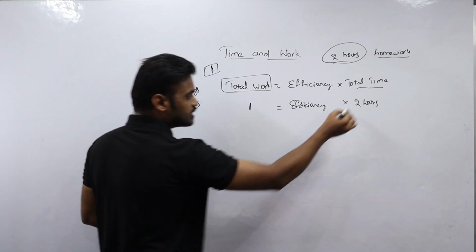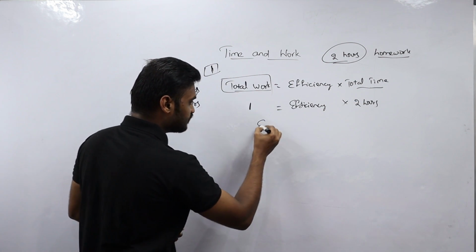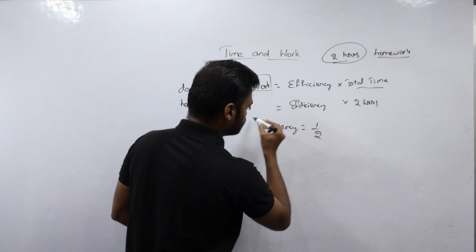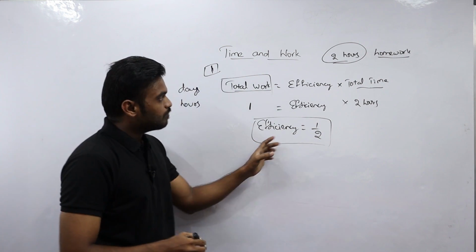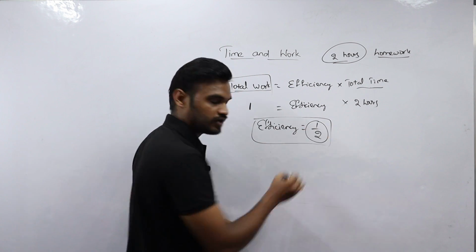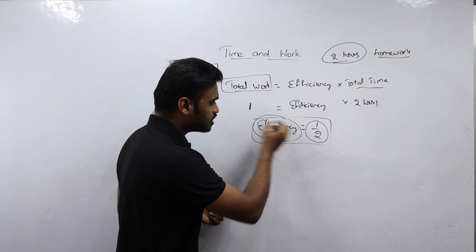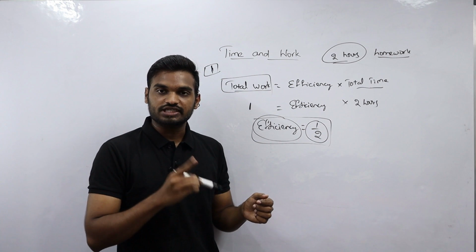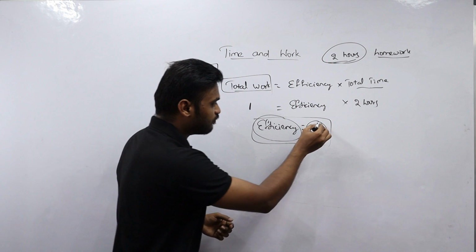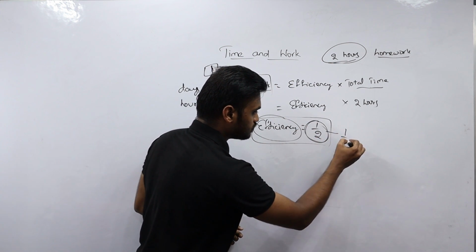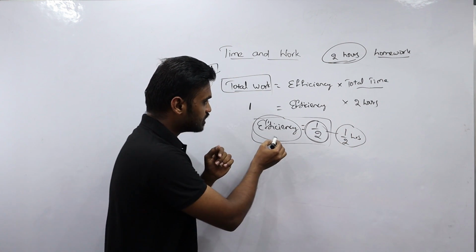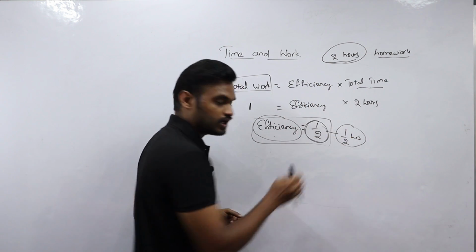Then if I send this 2 hours to the left hand side, I will get efficiency equal to 1 by 2. So Ram is completing the total homework in 2 hours, so per hour, Ram is completing 1 by 2 part of the work. Efficiency is nothing but the amount of work done by a person in a single day or single hour. Here total time is in the form of hours, so efficiency will be half part of work, that is 1 by 2 per hour. Ram is doing 1 by 2 part of the work in a single hour.